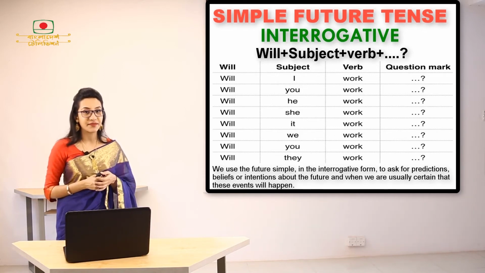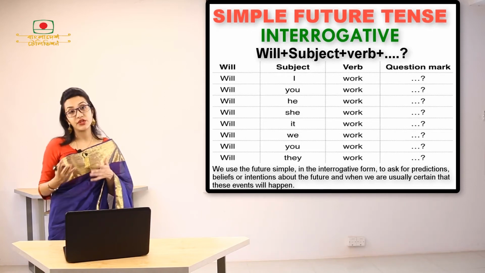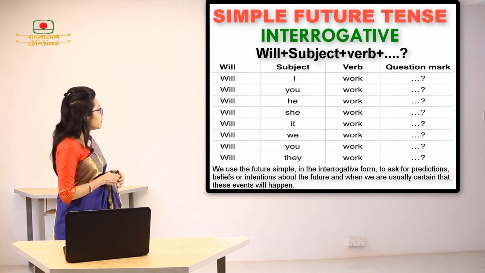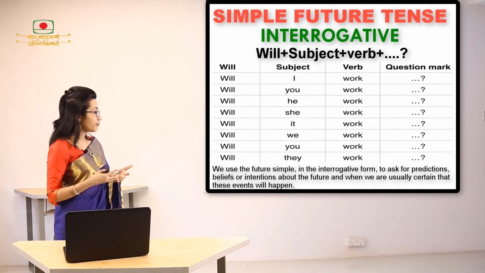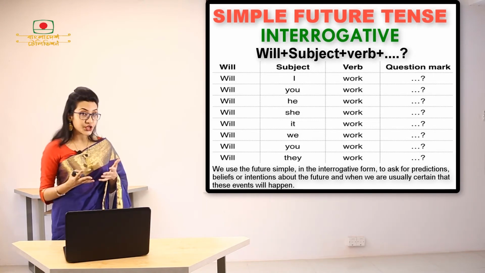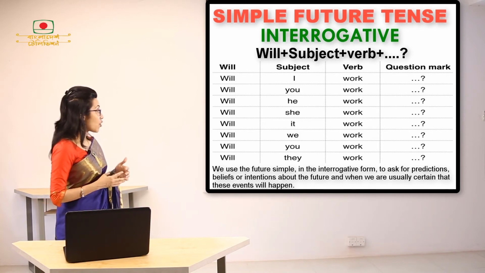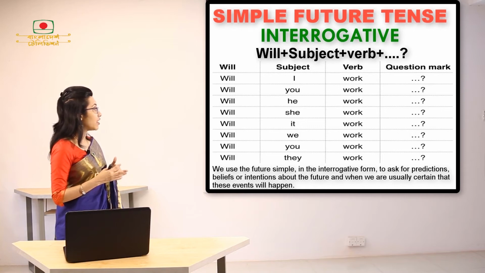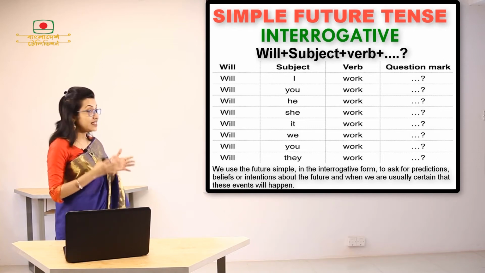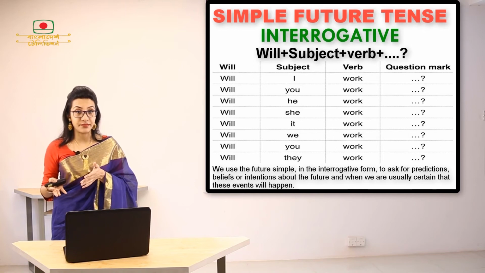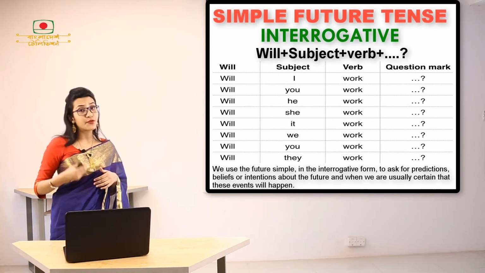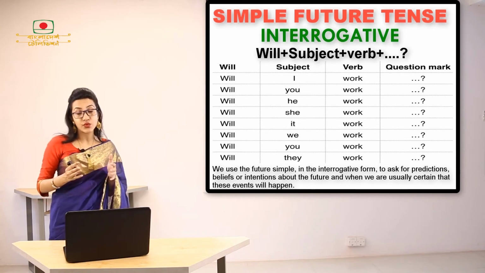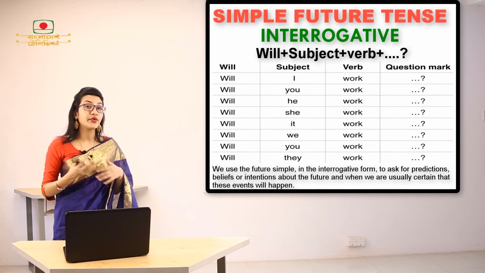The question mark. Now, how can we use interrogative sentences in simple future tense? As you can see, we use simple future in the interrogative form to ask for predictions, beliefs, or intentions about the future, and when we are certain that these events will happen. So to ask for a prediction, to ask for a belief, or to ask about something that is going to be certain or not, we are going to use will.